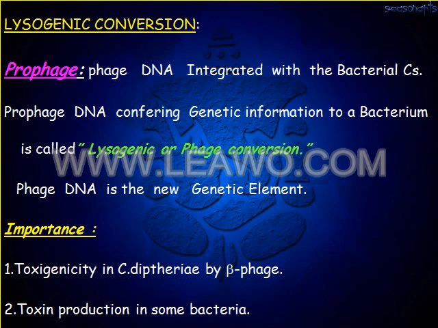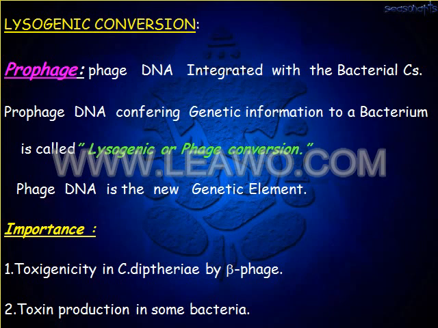Now come to the lysogenic conversion of gene transfers. We have discussed two types of gene transfer: one is transformation, another is transduction, the third one is lysogenic conversion, and the fourth one is conjugation. I will explain conjugation in the coming slides. Now I am dealing with lysogenic conversion. What is meant by lysogenic conversion?